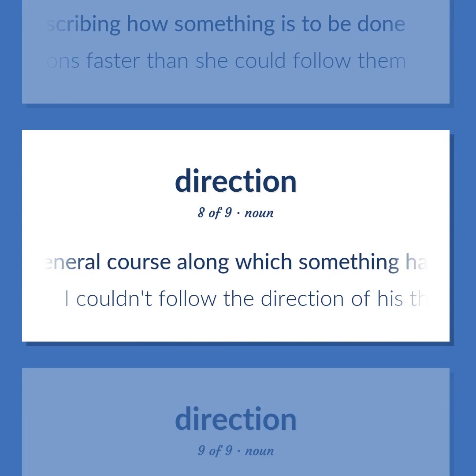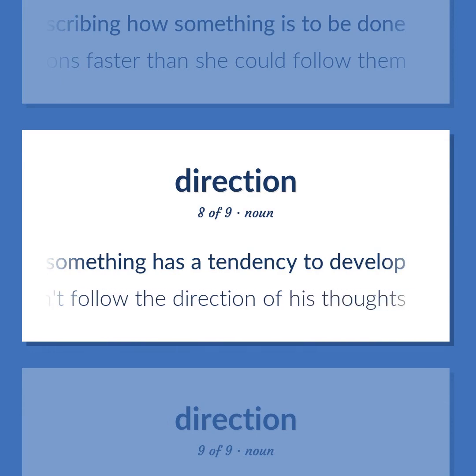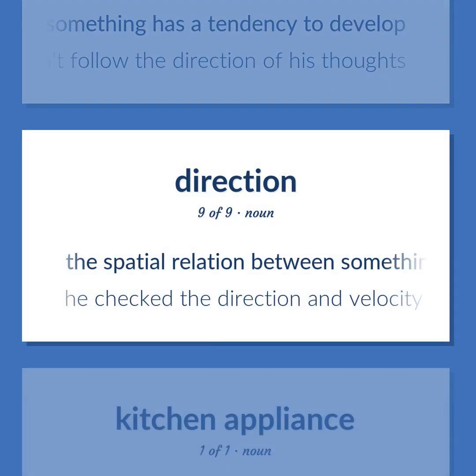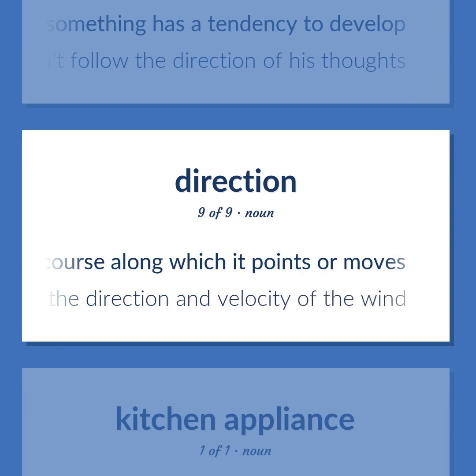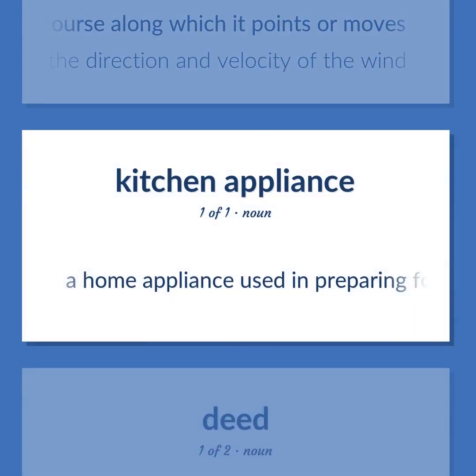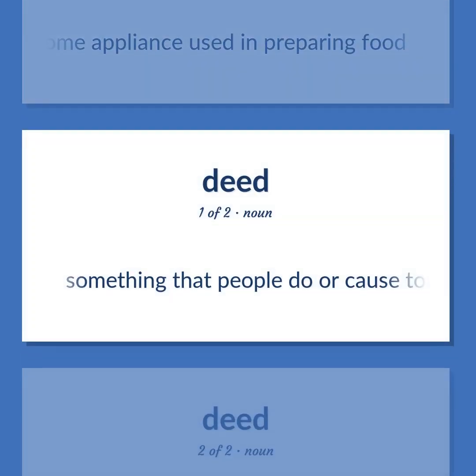A general course along which something has a tendency to develop. I couldn't follow the direction of his thoughts. The spatial relation between something and the course along which it points or moves. He checked the direction and velocity of the wind. A home appliance used in preparing food. Something that people do or cause to happen.